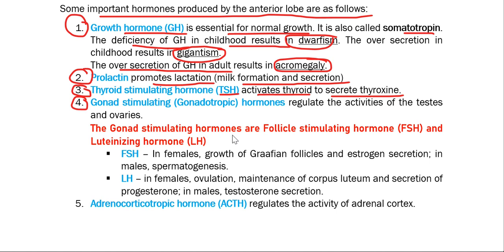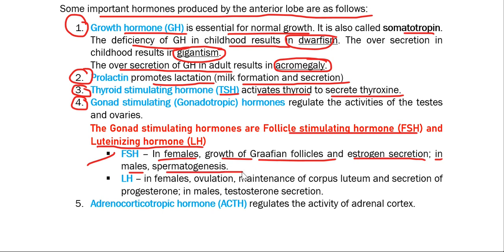The gonad stimulating hormones are follicle stimulating hormone, in brief FSH, and luteinizing hormone, in brief LH. Now FSH in females helps in the growth of Graafian follicles and estrogen secretion, and in males it helps in the spermatogenesis process, or sperm formation process.